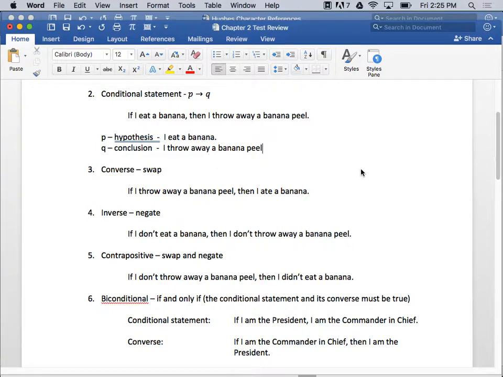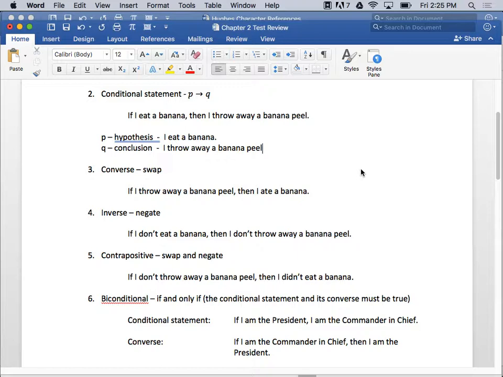Okay, inverse is negate. You negate with the inverse. Okay? So negate means it's the opposite, right? So instead of if I eat a banana, it's if I don't eat a banana. And instead of I throw away a banana peel, it's I don't throw away a banana peel. See? So the inverse is negate. Okay? So converse is swap, inverse is negate. If I don't eat a banana, then I don't throw away a banana peel, right?